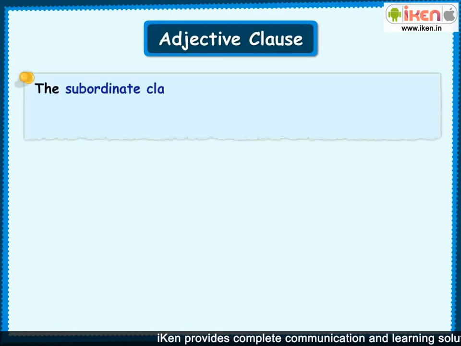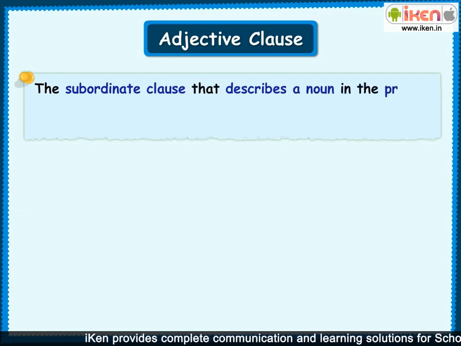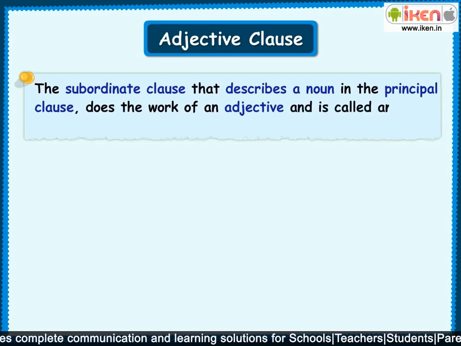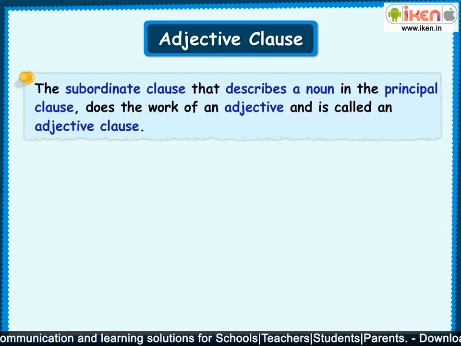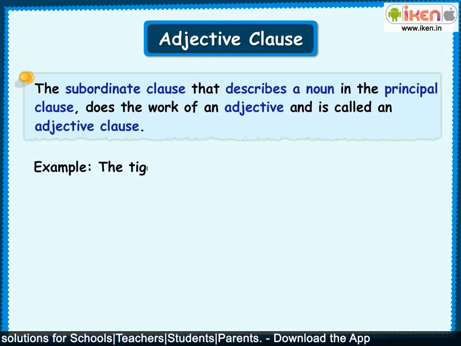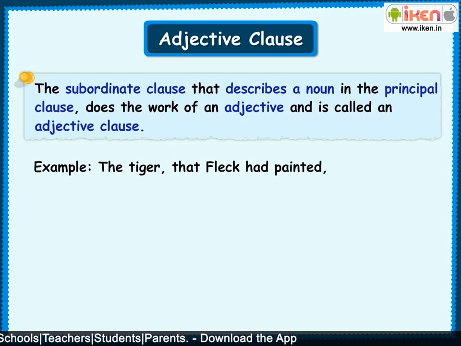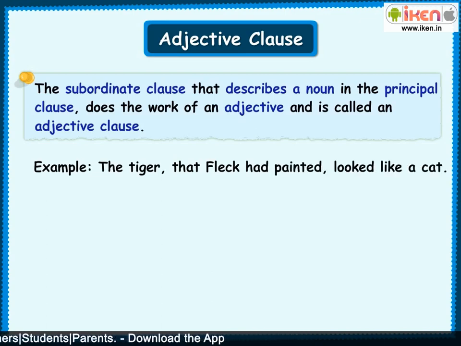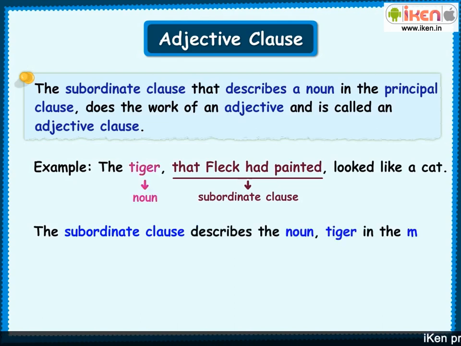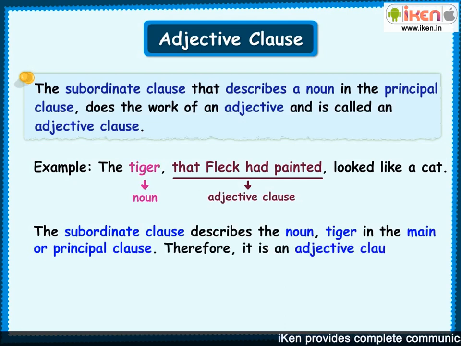Thus, the subordinate clause that describes a noun in the principal clause does the work of an adjective and is called an adjective clause. Let's look at an example of an adjective clause. The tiger that Fleck had painted looked like a cat. In this sentence, that Fleck had painted is the subordinate clause. It describes the noun tiger in the main or principal clause. Therefore, it is an adjective clause.